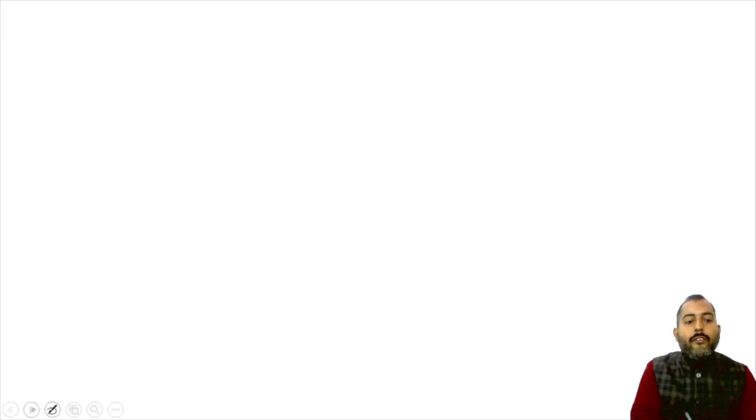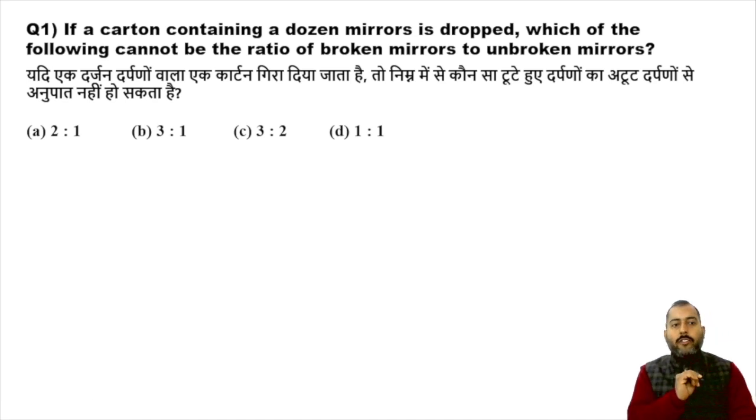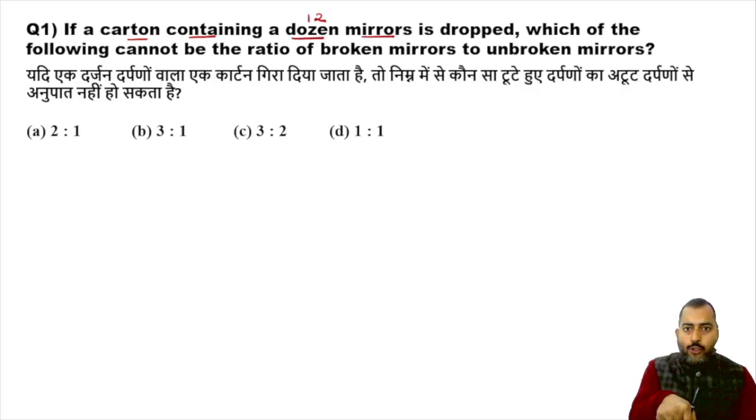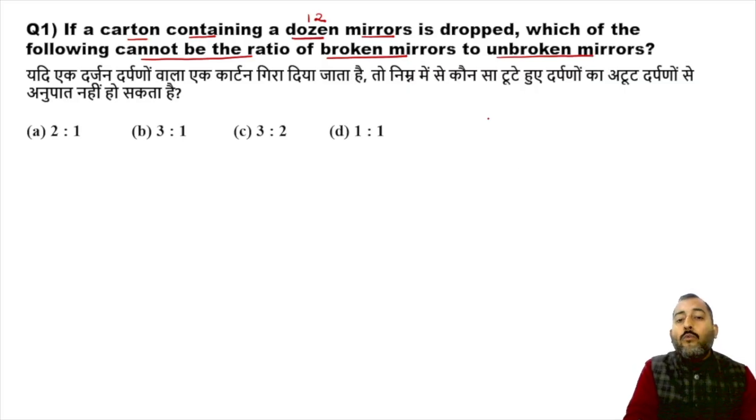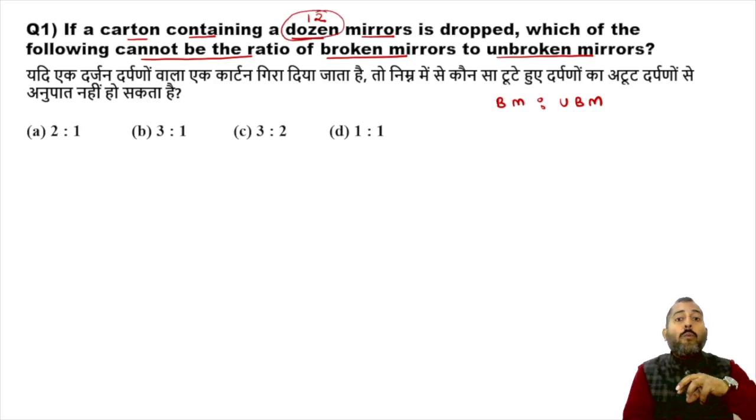Yeah, this is the first question. Now see what this question says. If a carton containing a dozen mirrors, meaning 12 mirrors, is dropped, which of the following cannot be the ratio of broken mirrors to unbroken mirrors? So the examiner wants to talk about broken mirror to unbroken mirror. How many mirrors were there? 12 mirrors were there. And it is not given to us how many out of 12 got broken.